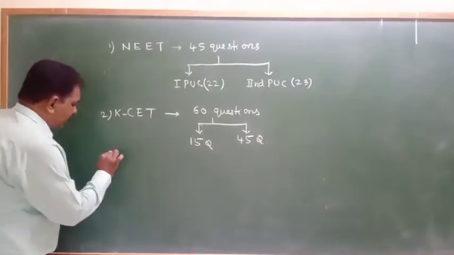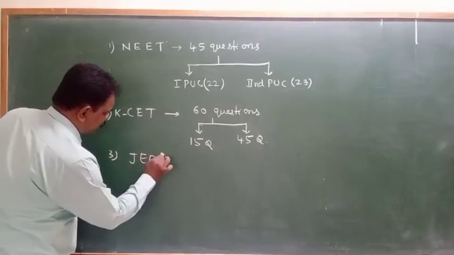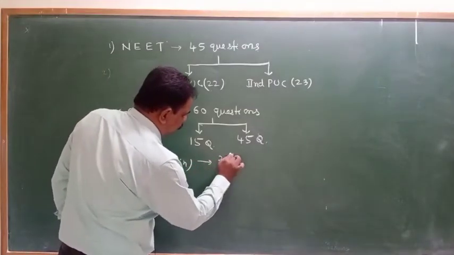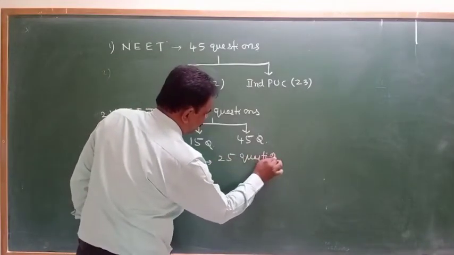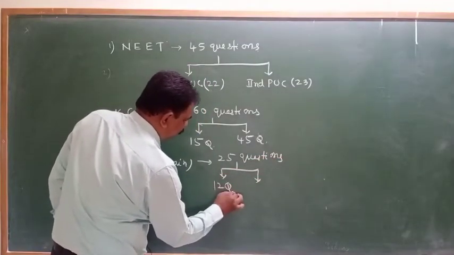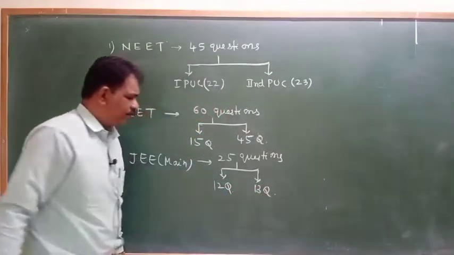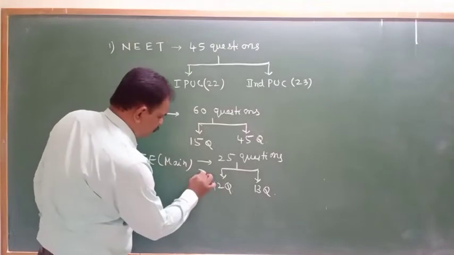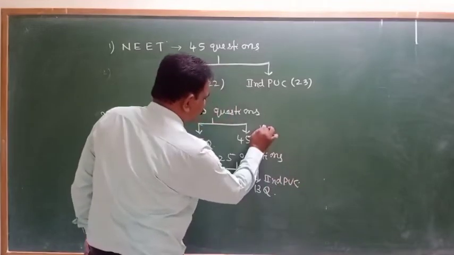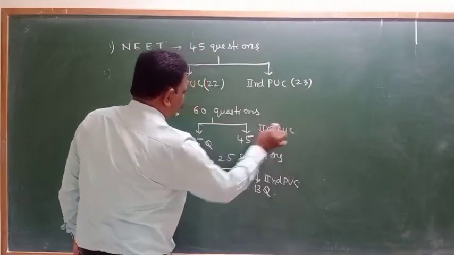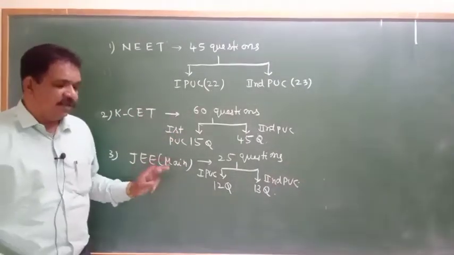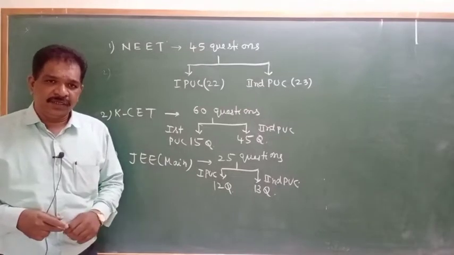Understanding? If you consider the JEE Main examination, 25 questions will be there: 12 from the first PU, 13 from the second PU. So this is from the first PUC syllabus, and this is from the second PUC syllabus. CET and JEE Main exams are meant to join the engineering colleges.